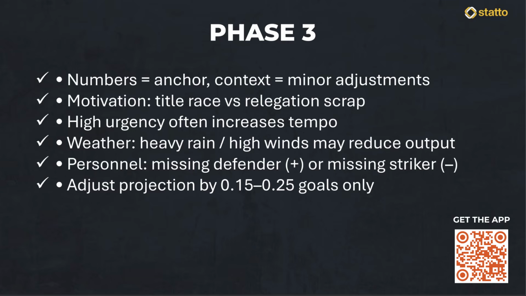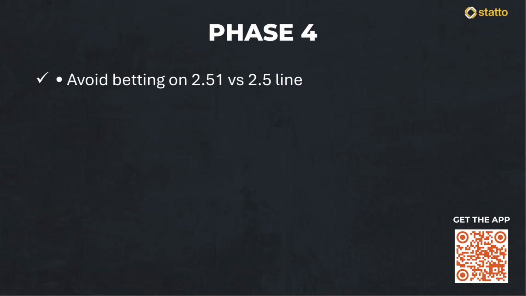I used to make the mistake of being too mathematical about this and not looking at these small details. But if you want an edge, you should take the 2 to 3 minutes to look all this up. That brings me to phase 4, which is our decision buffer. This is all about professional discipline and avoiding the coin flips that drain your bankroll.